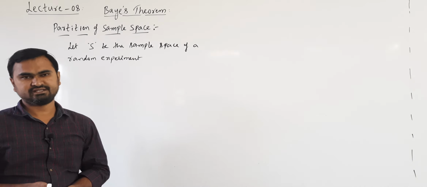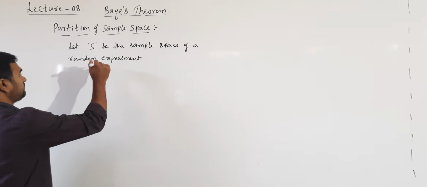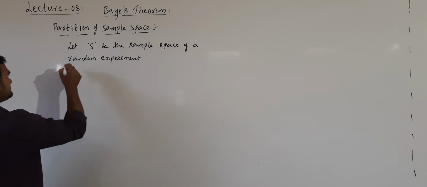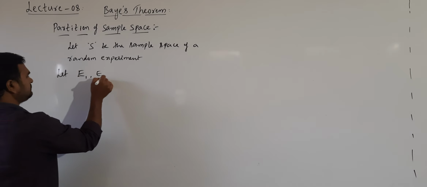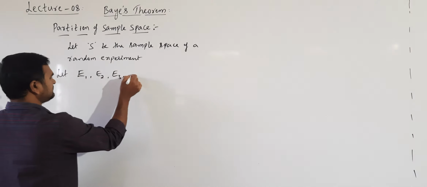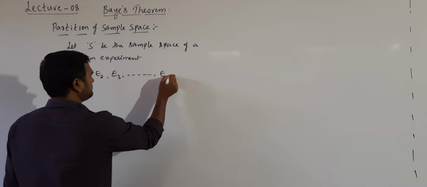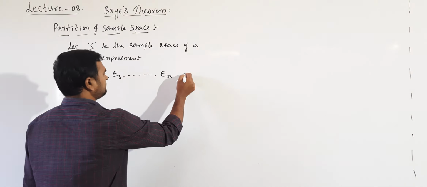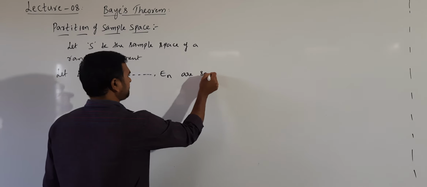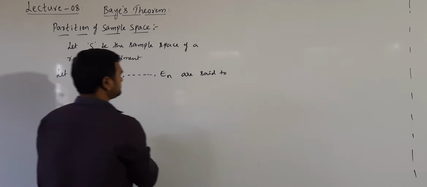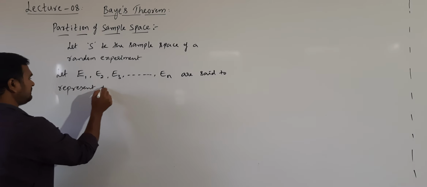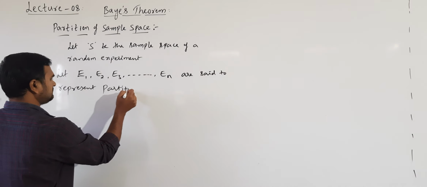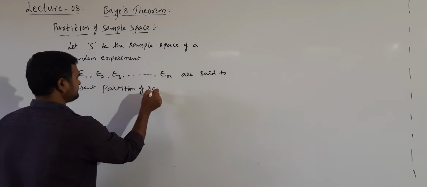Now how are we dividing this? Let us take the partitions or subsets E1, E2, E3 and so on up to En.